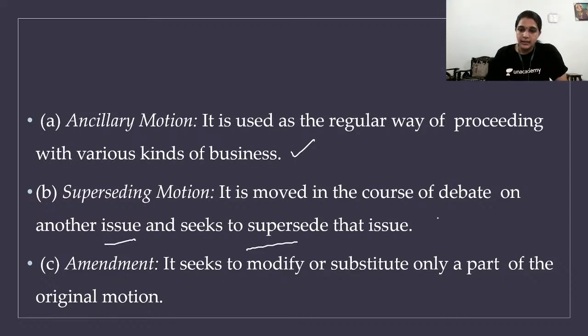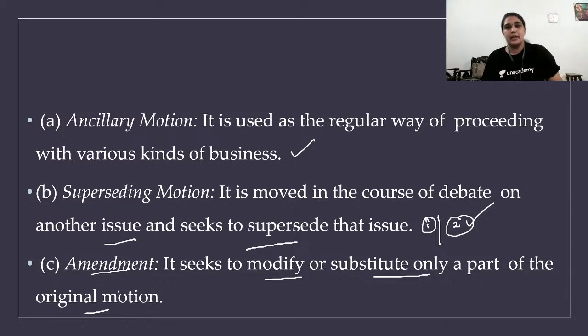There is one issue going on right now, and you bring in a superseding motion and say this is more important than that, so think about it. That's a superseding motion. Amendment. We know what an amendment is. To modify or substitute only part of the original motion is called an amendment motion. So these are the important things.